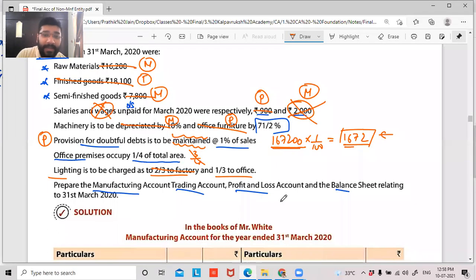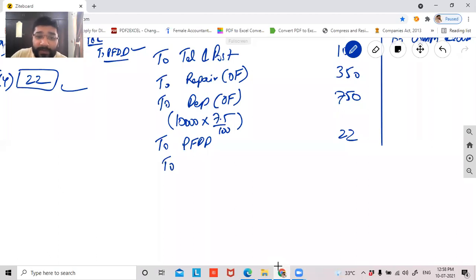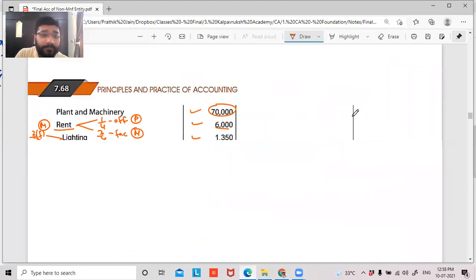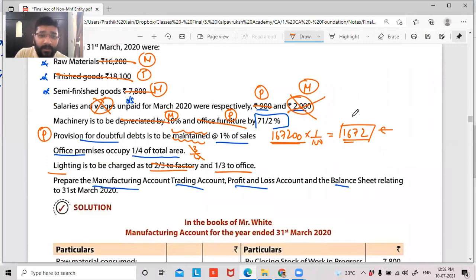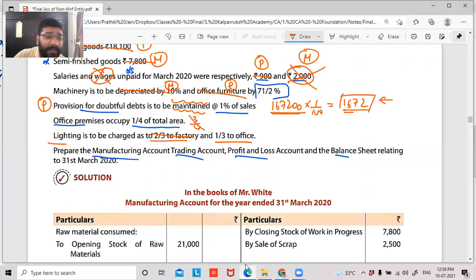Clear, sir. Next, office premises, 1/4 is the total area. Guys, 3/4 we have recorded in the manufacturing account. So 1/4 will be recorded in my P&L account. So to office expenses, that is office rent. What is my office rent, guys? Totally 6,000. 1/4 is my office expenditure. So 6,000 into 1/4, how much is it? 1,500.